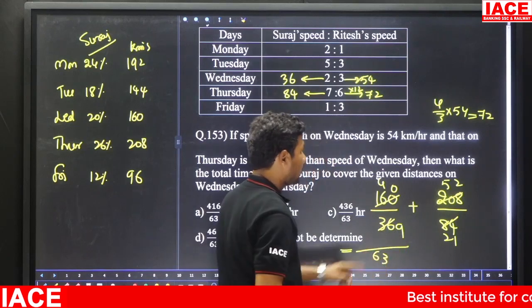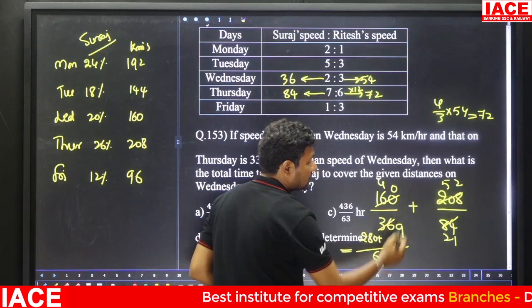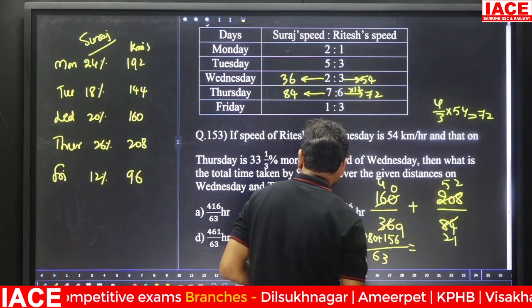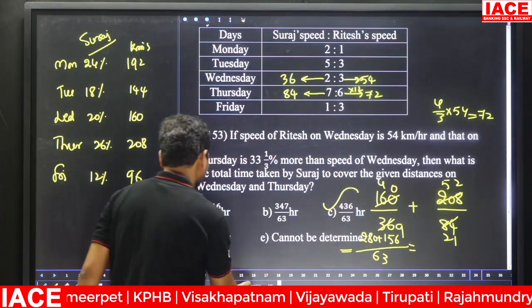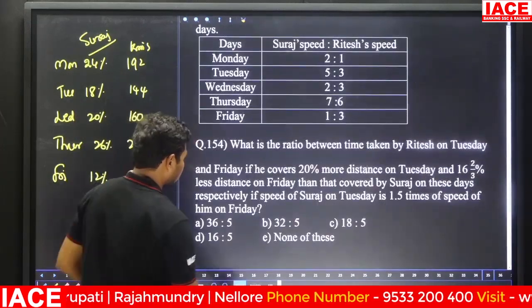9 to 63, how many times? 7 times. 7 40s is 280, plus 21. To 63, 3 times 52 is 156. The answer is 436 by 63. Option C is correct. Next we have another question.